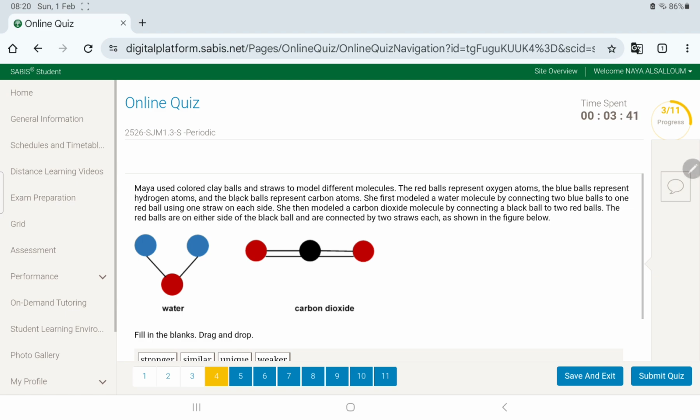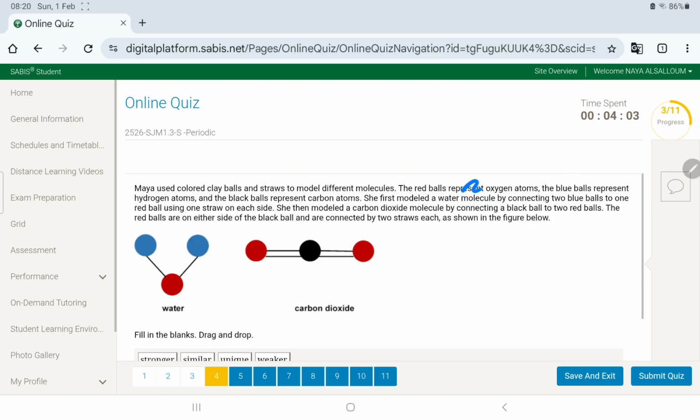Maya used colored clay balls and straws to model different molecules. The red balls represent oxygen atoms, the blue balls represent hydrogen atoms, and the black balls represent carbon atoms. She modeled a water molecule by connecting two blue balls to one red ball, right?